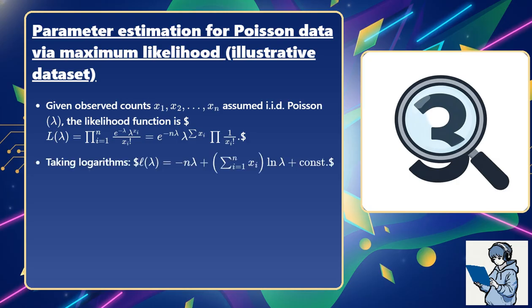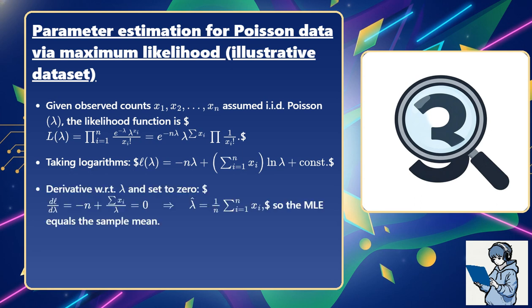Taking logarithms, log L of lambda equals negative n lambda plus the sum of x i from i equals 1 to n times natural log lambda plus constant. Take the derivative with respect to lambda and set it to 0. Derivative equals negative n plus the sum of x i divided by lambda equals 0, which gives lambda hat equals 1 over n times the sum of x i, so the maximum likelihood estimator equals the sample mean.